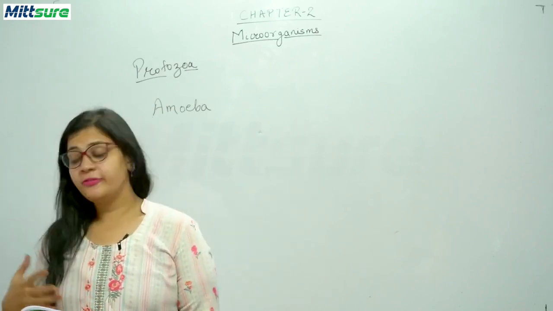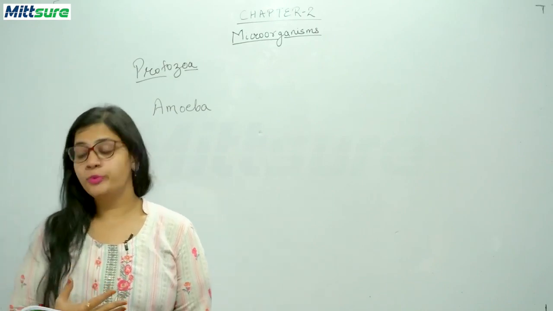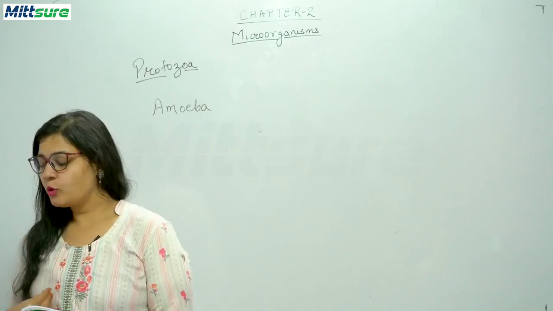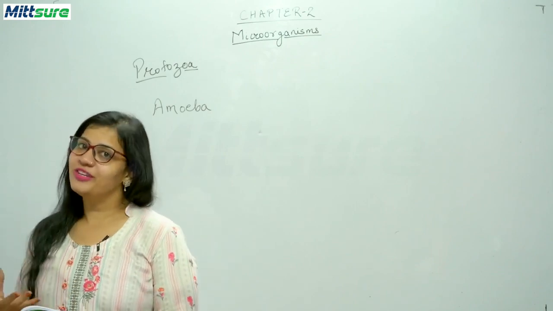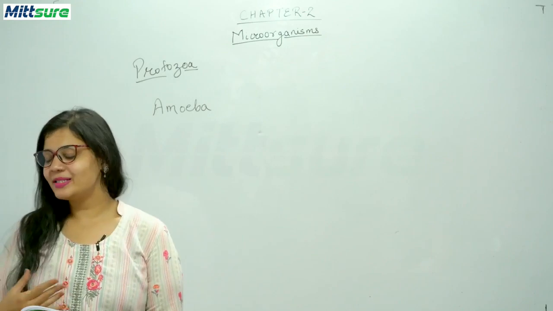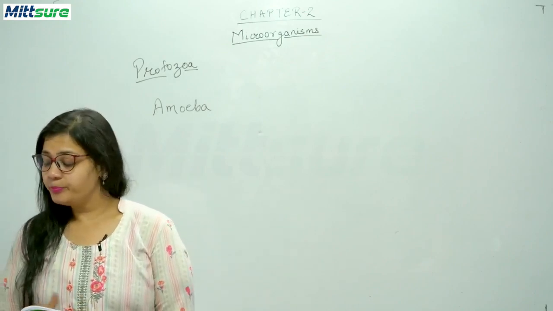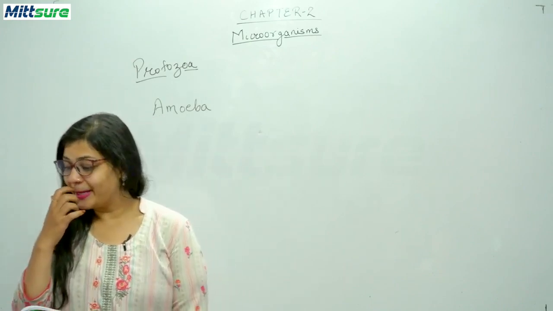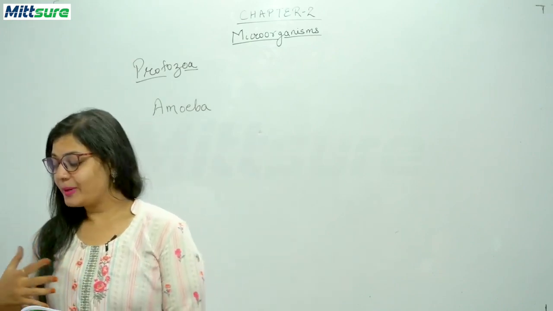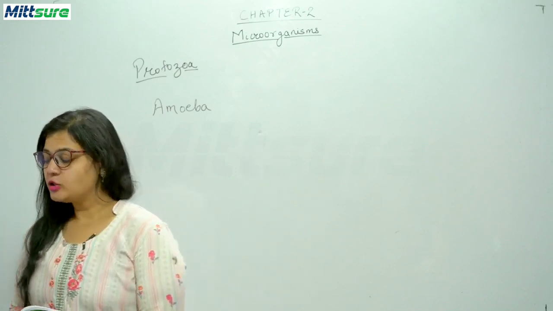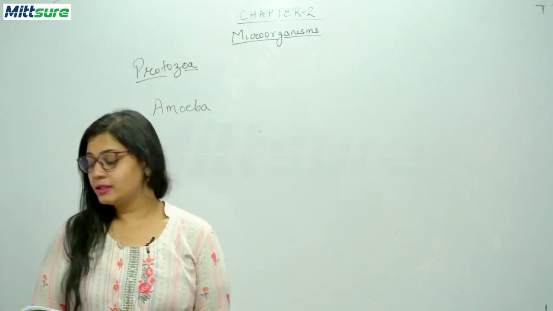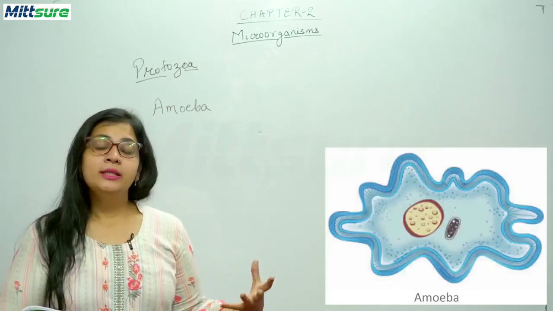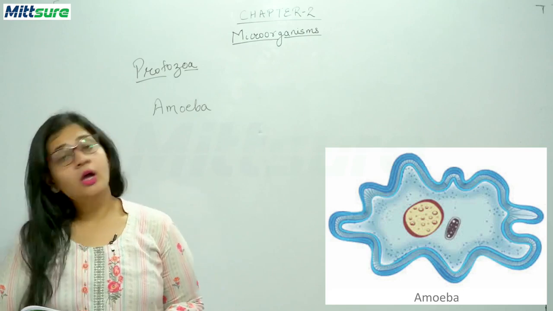It moves with the help of finger-like structures called pseudopodia, and pseudopodia means, for students, pseudo means false and podia means feet. So false feet. It does not really have these false feet, but it's a name given to it, that is pseudopodia, which leads to temporary pushing out of cytoplasm. It feeds on tiny parts of plants like algae, and the pseudopodia surround a food particle which is then pulled inside. So you can see there is an image given of this amoeba in your books.